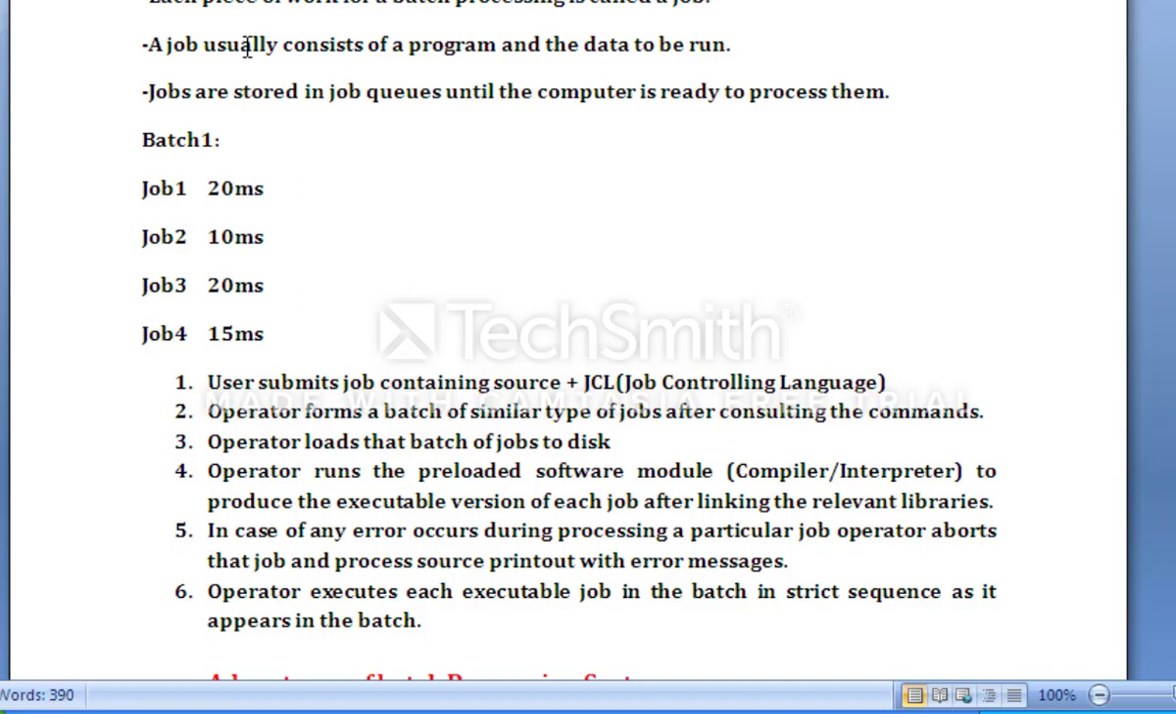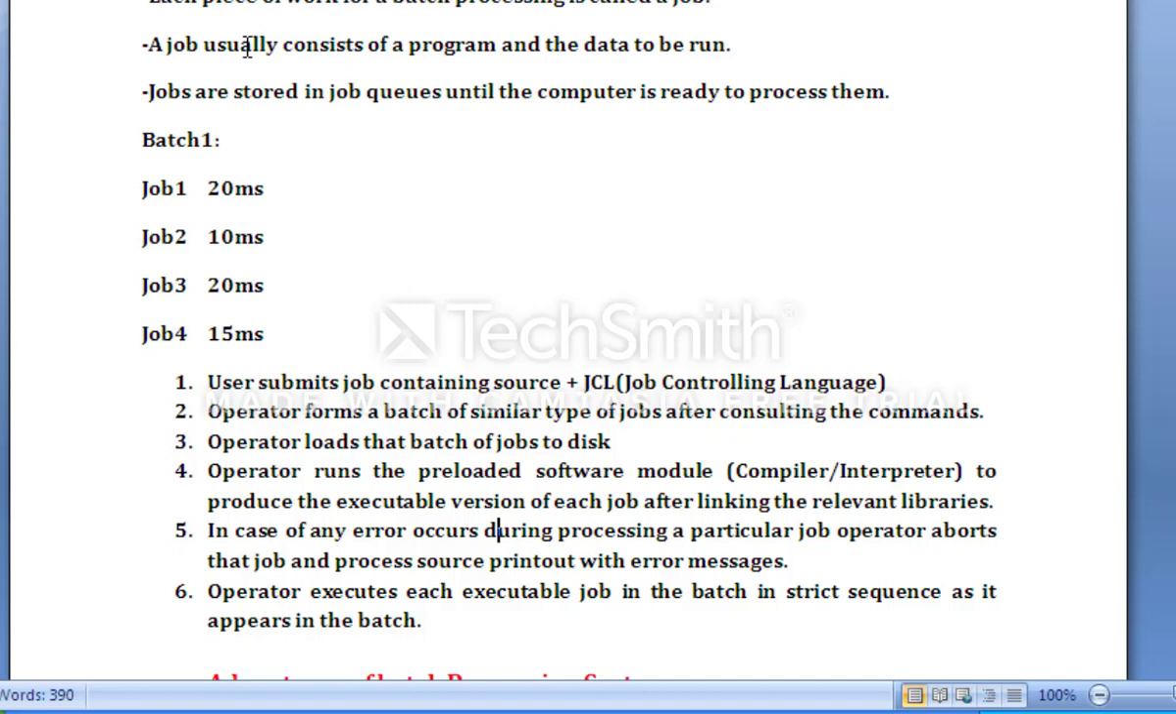Step 3, the operator loads that batch of jobs to the disk. Suppose two batches are created, batch 1 and batch 2. The next need is to load batch 1 and batch 2 into memory. So the operator loads that batch of jobs to the disk.